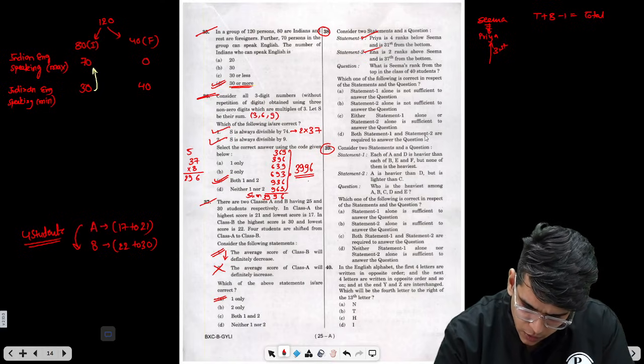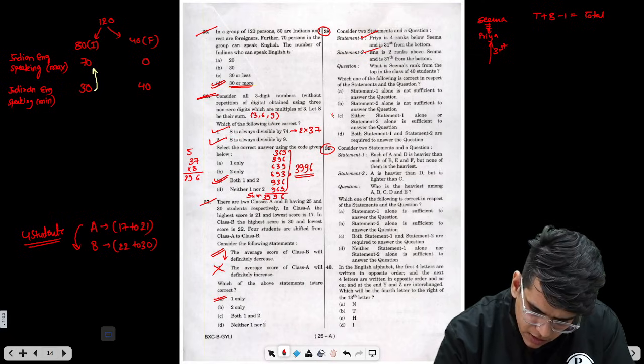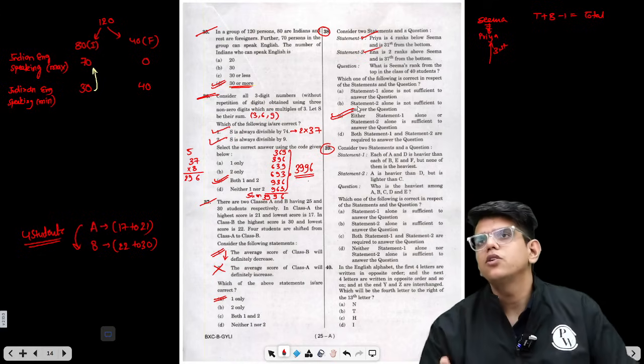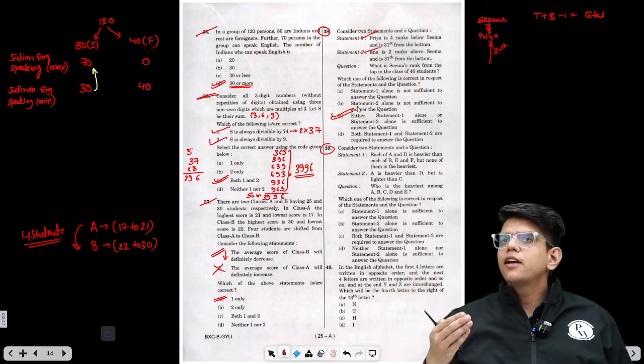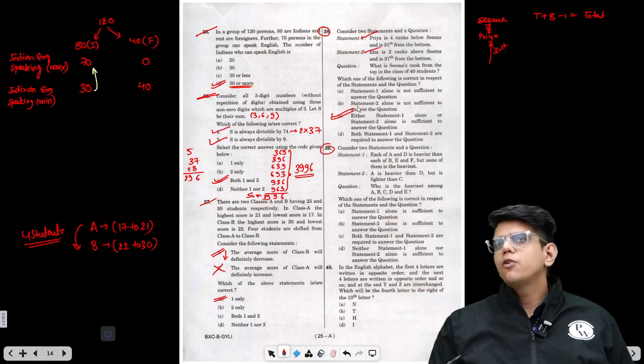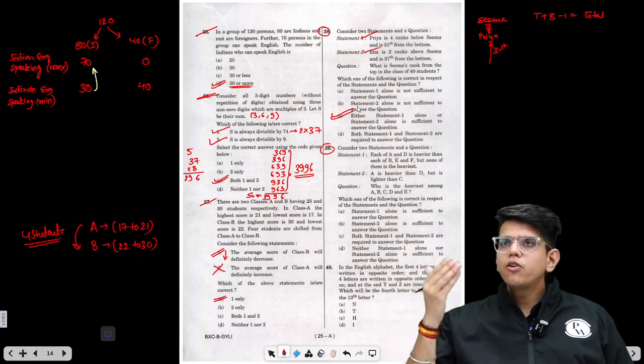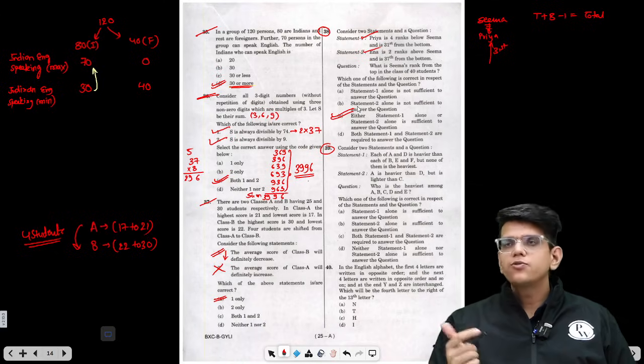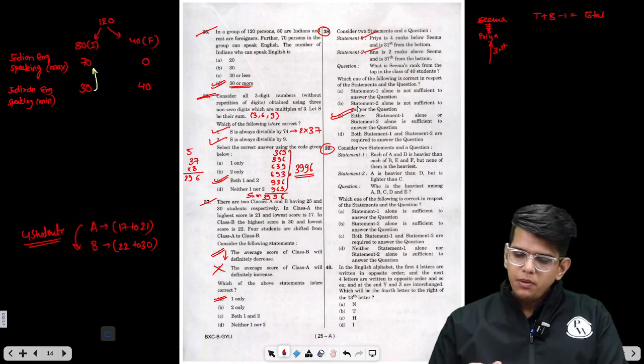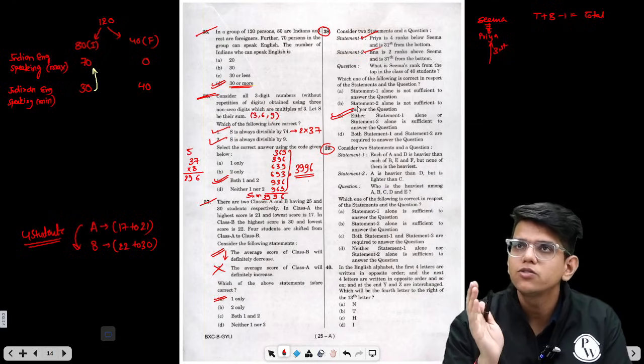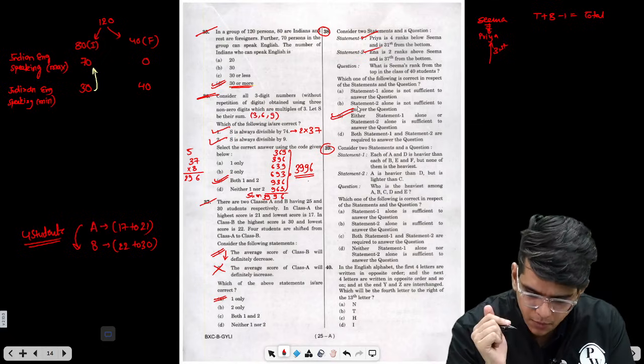Both statement 1 and 2 are required? Either statement 1 alone or statement 2 alone is sufficient to answer the question. Option C. Because from both statements you get the rank from bottom, and by using the formula rank from top plus rank from bottom minus 1 equals the total number of people, you can solve this question. This is a ranking problem.